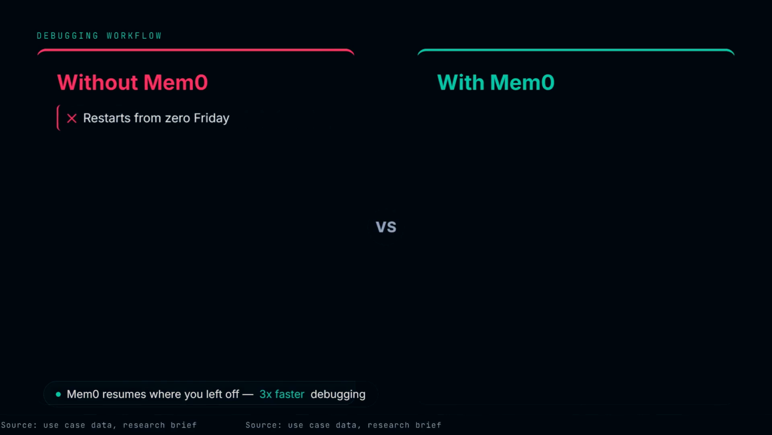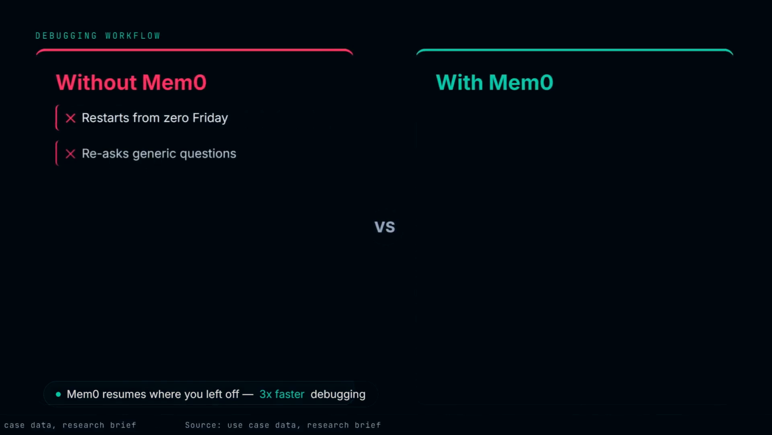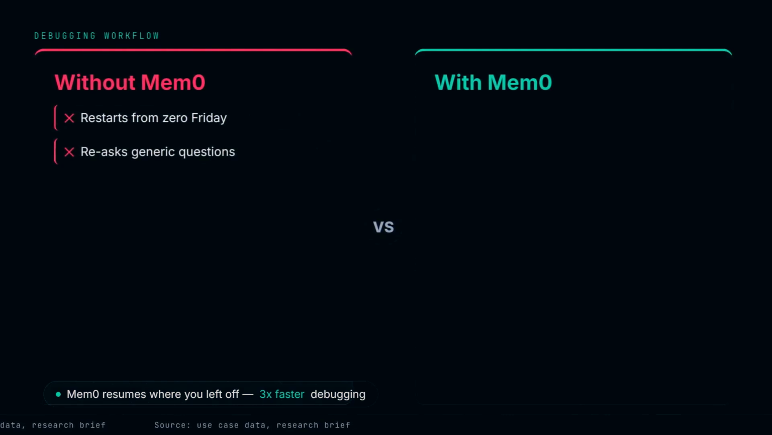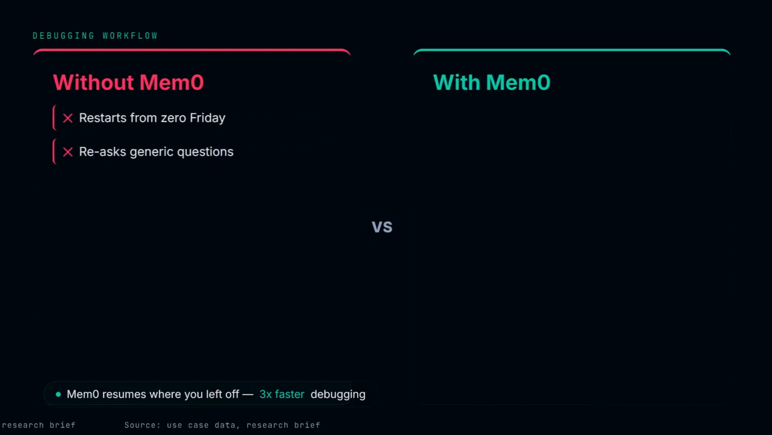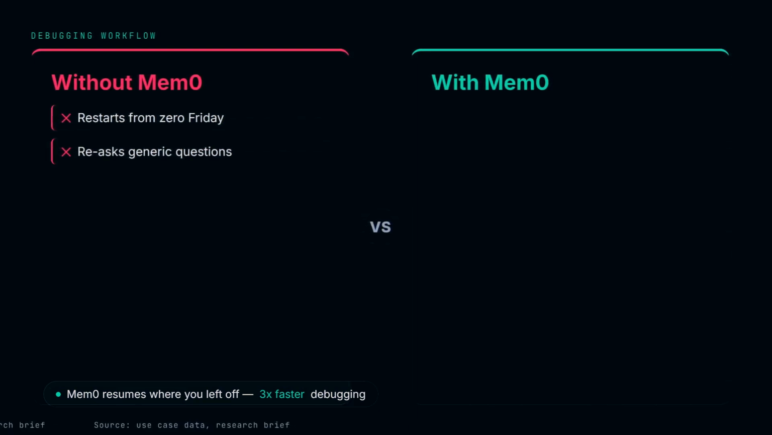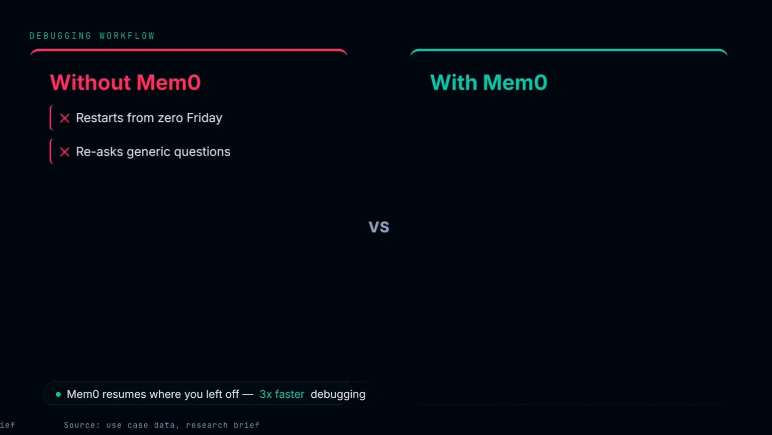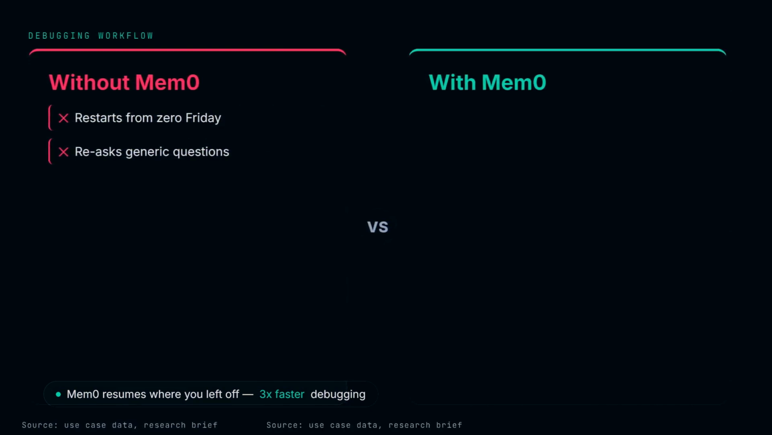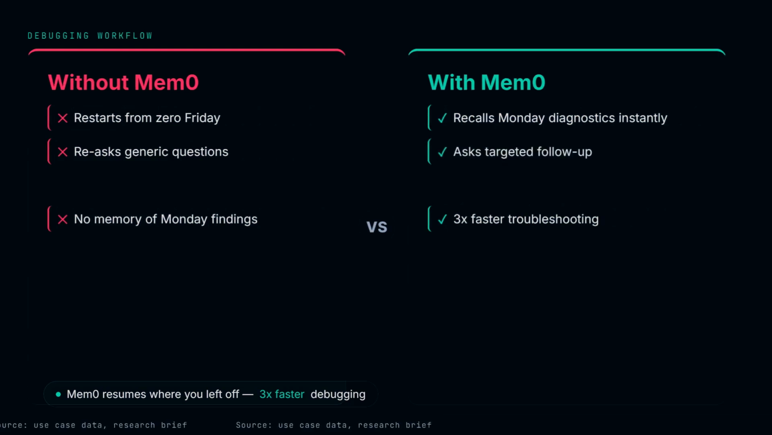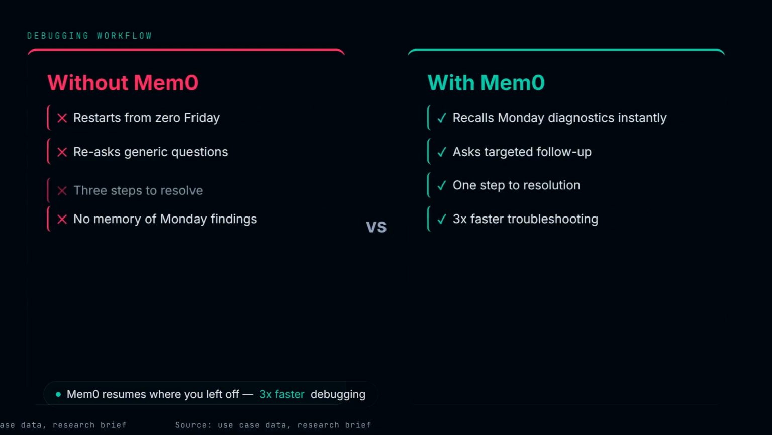Debugging workflows show the same pattern. Engineer X troubleshoots a slow API on Monday. Agent logs the findings. Slow query on table Y. 2-second response time. Friday, same engineer returns. Without Mem0, the agent starts over. With Mem0, it recalls Monday's diagnostics and asks, "Did you apply the index we identified?" Resolution in one step instead of 3.